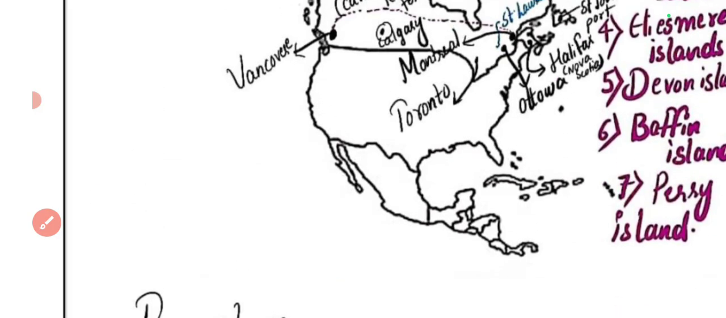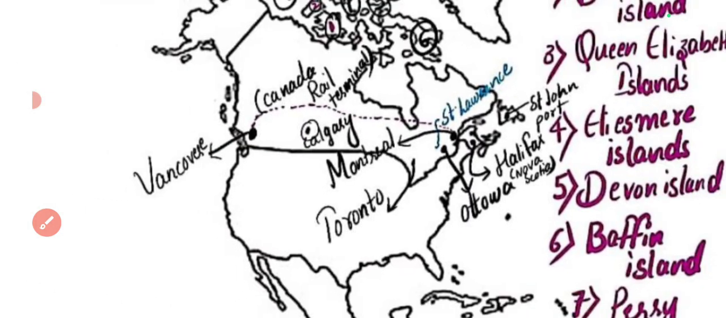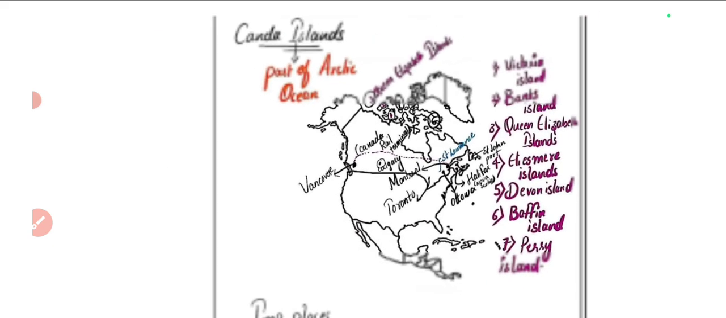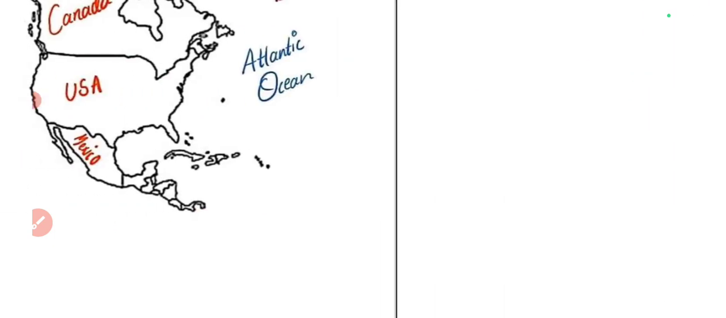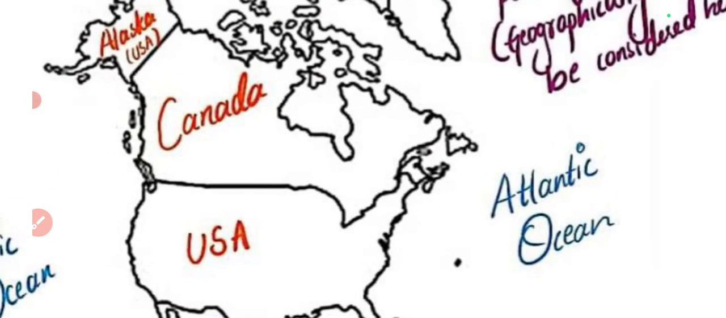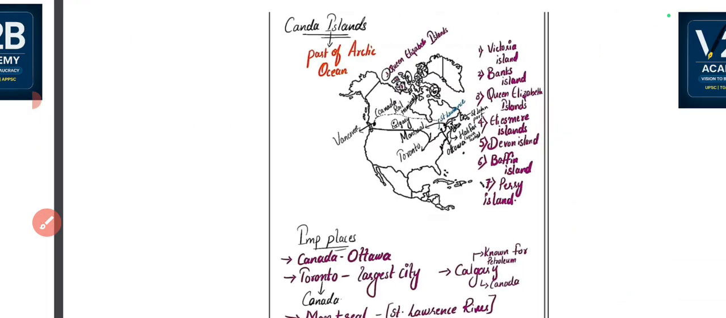Where is Ottawa located? Here is the Ottawa. Remember, here is the Ottawa. That is the capital of Canada. Let me show you in the blank map so that you can understand. Here is Ottawa located, which is the capital of Canada.